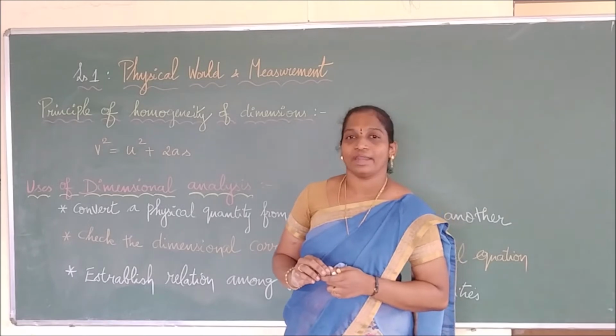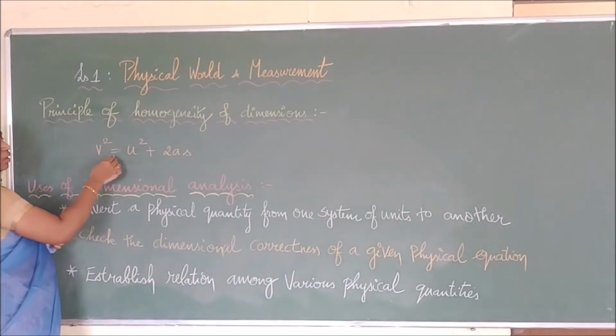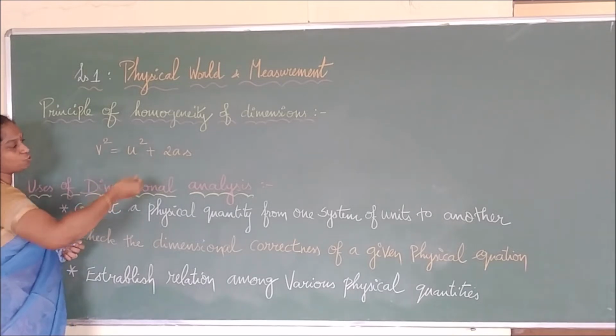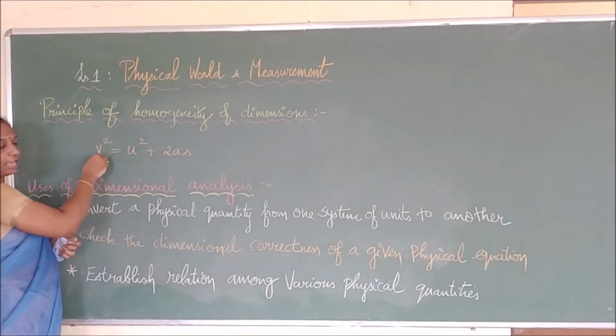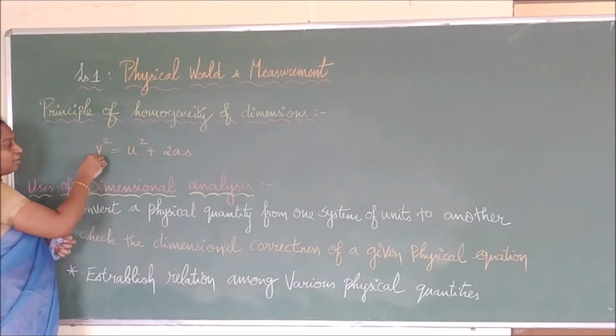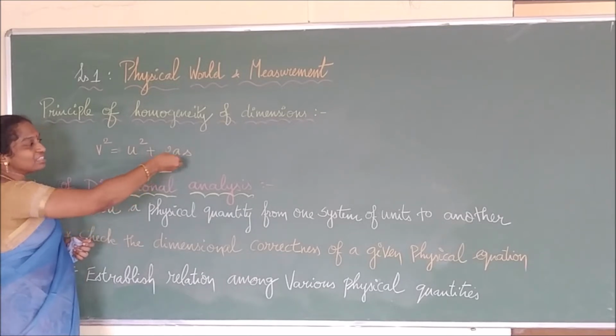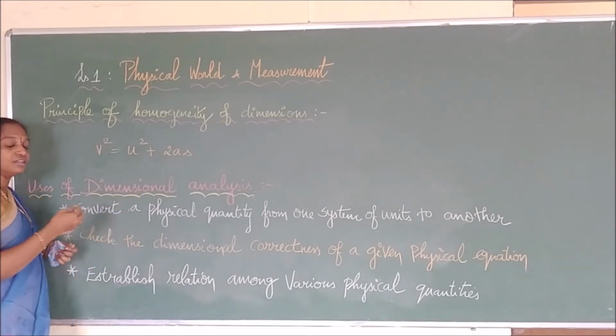So let us take one example. Here I have taken one example. What is it? V square is equal to u square plus 2as. So V is what? V represents the final velocity. U stands for the initial velocity. And a is the acceleration. And s is the displacement.